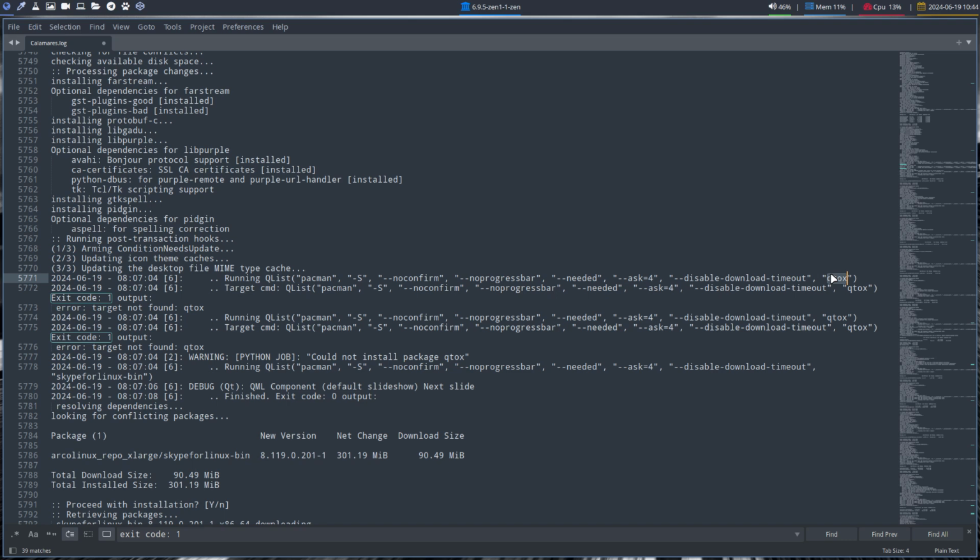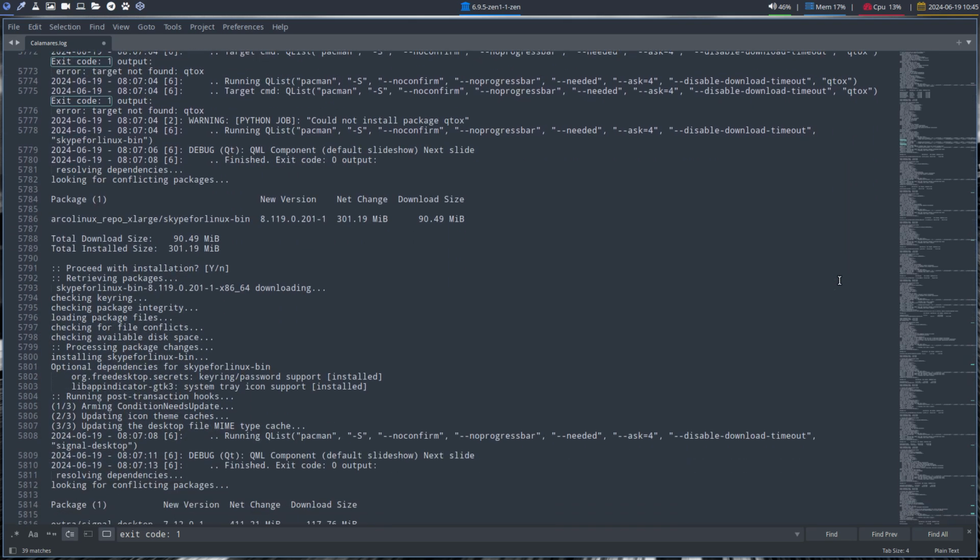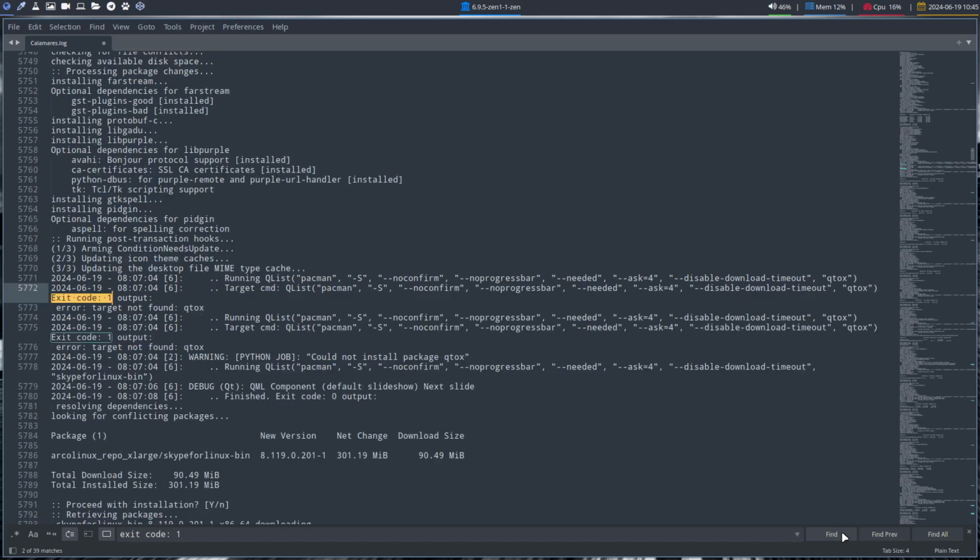So this is my second attempt for the video. So yeah, everything is okay, software is okay, and Calamares configuration is okay by now. So I've learned that Qtox does not exist anymore. So delete. So you can't install it anymore on Arch. Fine. And then you go find.